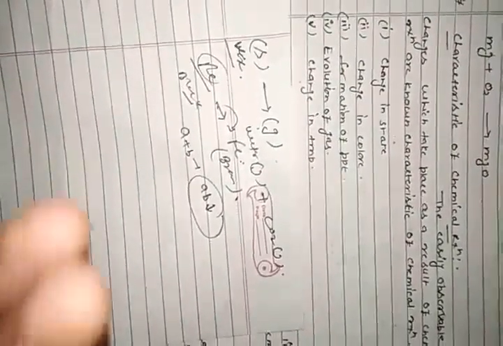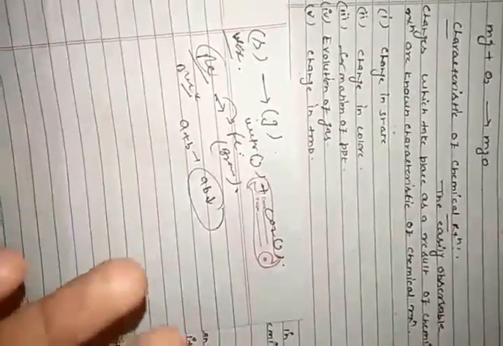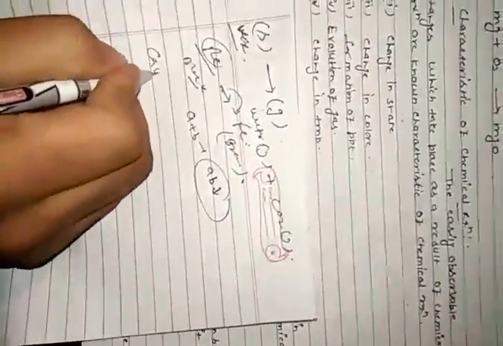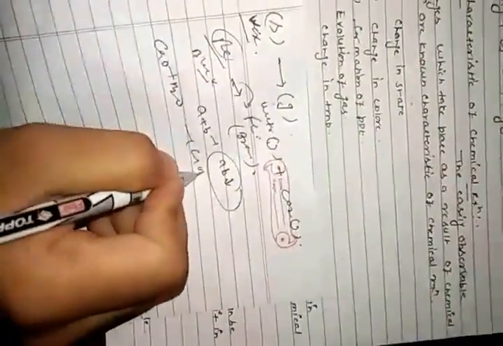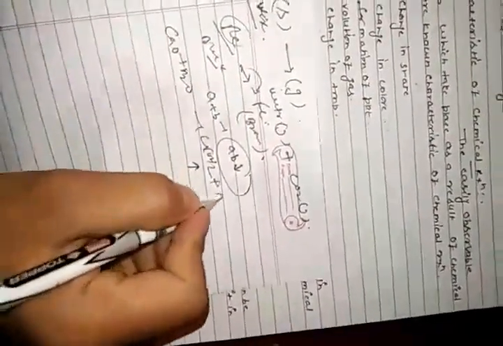And the fifth one is the change in temperature. When the reacting species react together, the temperature is normal at first, but when they react and the reaction is complete, the temperature rises or falls. For example, when calcium oxide is dissolved in water, it forms calcium hydroxide. This reaction gives out a lot of energy, a lot of heat.